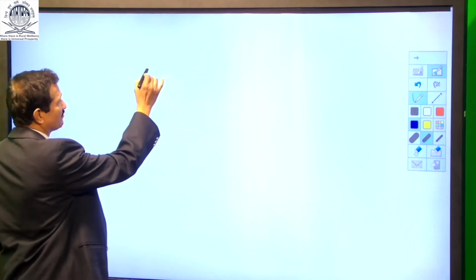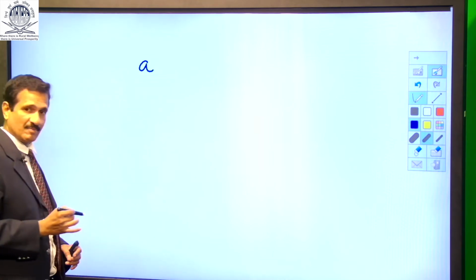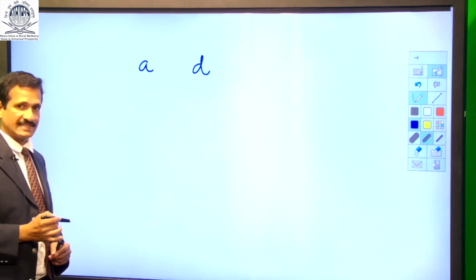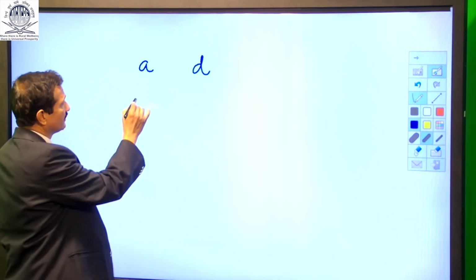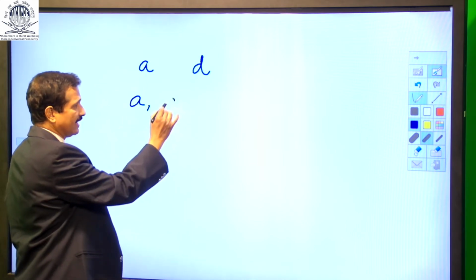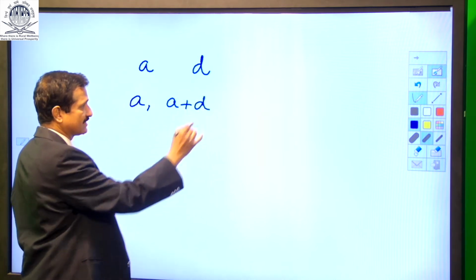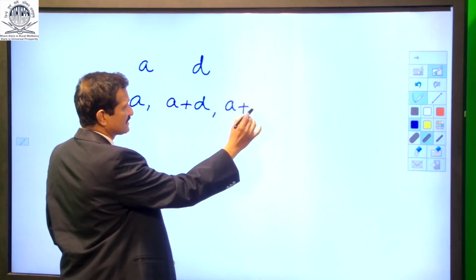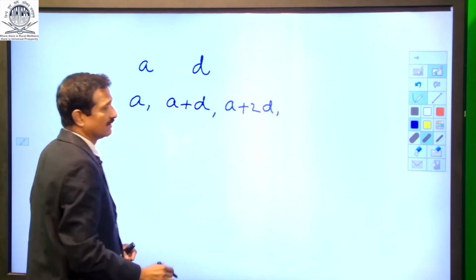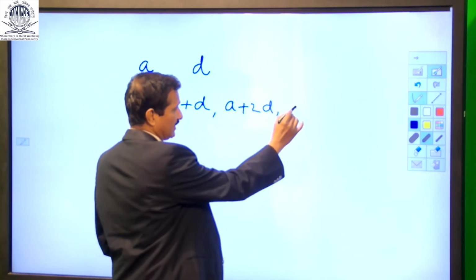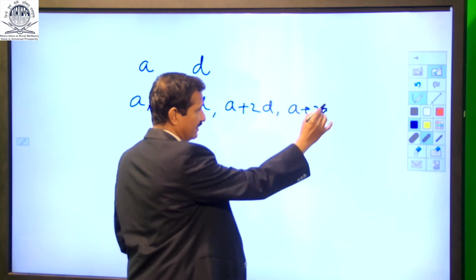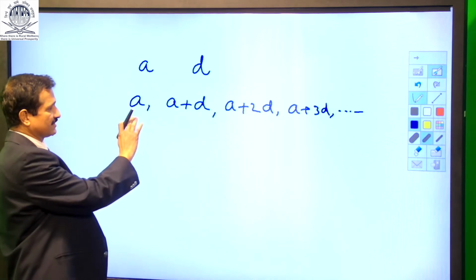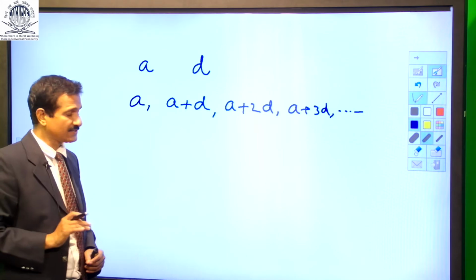Here the initial term is A, the common difference is D. So, the series can be written now: A is the initial term, A plus D, the common difference, is the second term. Then the third term is A plus 2D. The fourth term now is A plus 3D, and so on. When I say the first term, there is no D, there is no common difference.